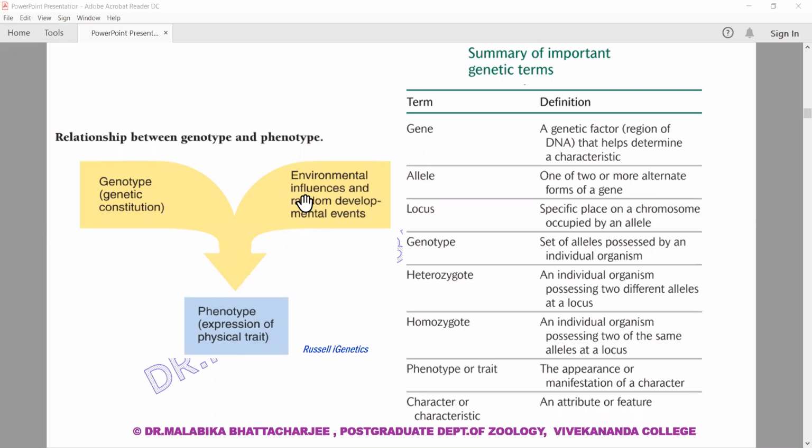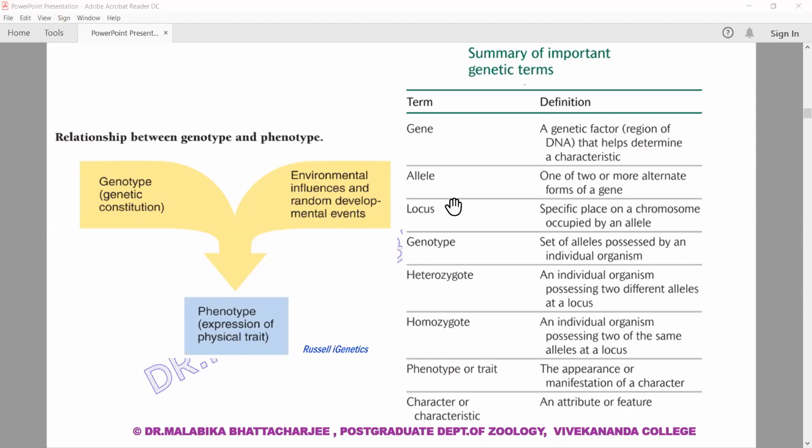However, there is another factor that we have to take into consideration, as Darwin in his evolution theory very eloquently proposed that nature plays a role. So, environmental influences and random developmental events. So obviously there is a role of nature. Together, the environmental influences and the random developmental events, along with the genotype of the organism, is what actually makes the phenotypic expression of an organism.